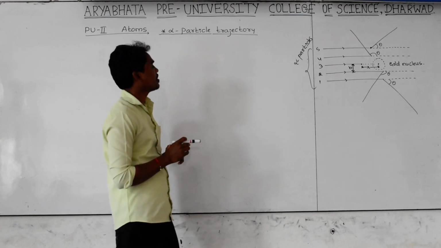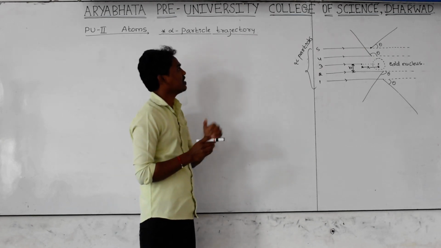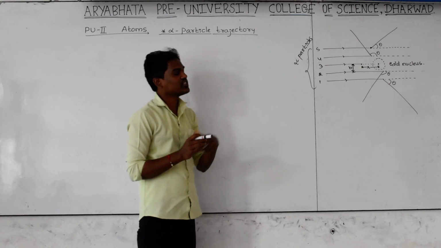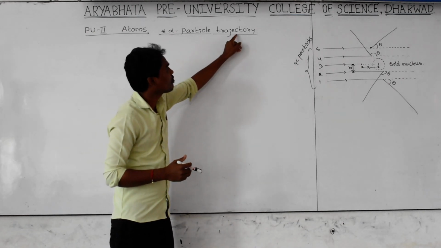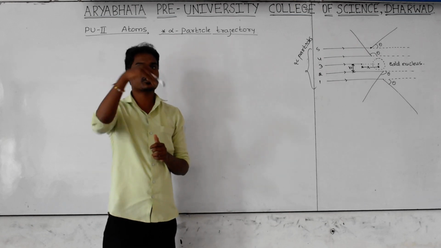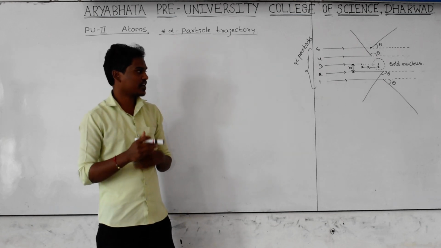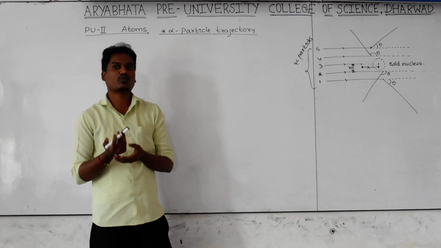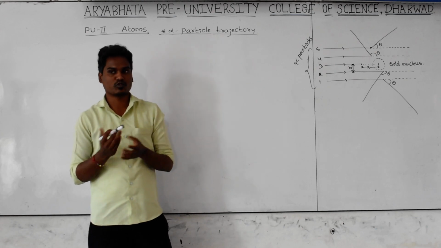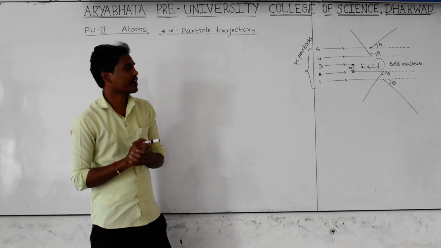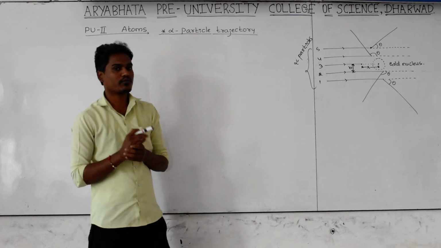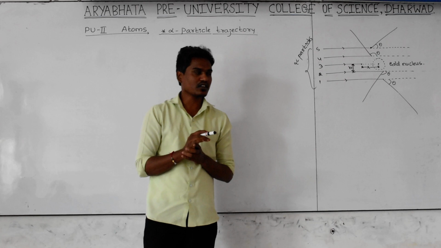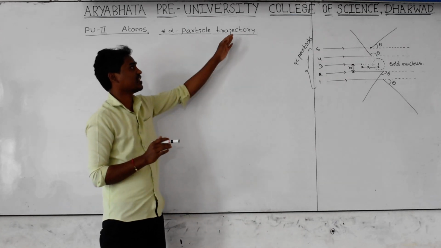First of all, before going to study the concept, what do you mean by trajectory? The trajectory is nothing but the path of the object, or the curved path of the object which is moving in space. For example, you know very well two-dimensional motion, that is projectile motion. Whenever you are throwing a ball at a certain angle to a certain height, it moves in the form of a projectile. That path is called a trajectory.